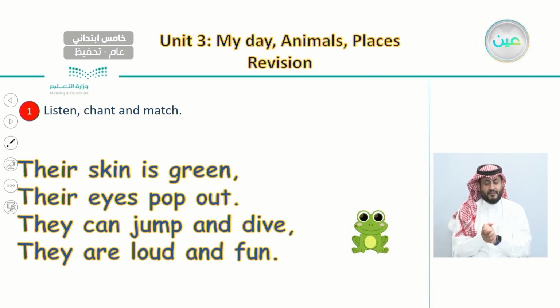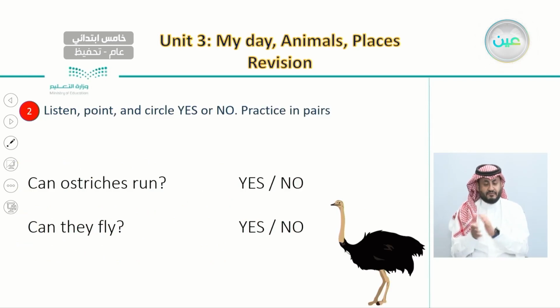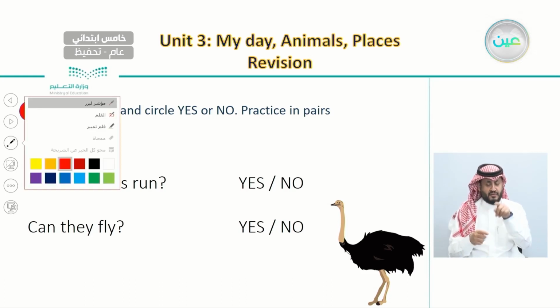We have different examples of animals, and the answer was that it is a frog. It is a frog. So this is about this chant and how we answered this chant. And after this, we had the second exercise, which is listen, point, and circle yes or no. In this exercise, we had 2 questions about each of these animals. If the animal can do this thing, then we circle yes. And if they can't, we circle no.